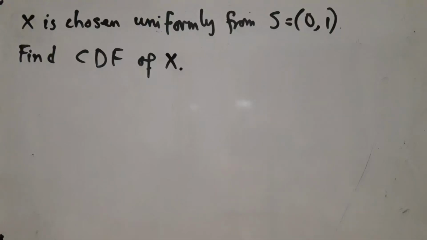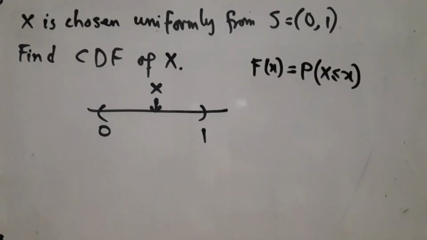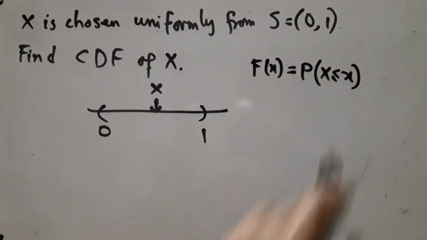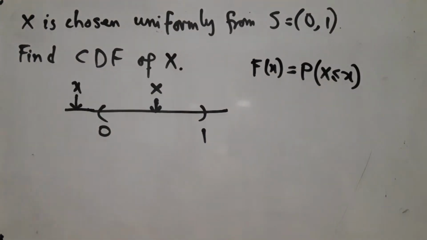Suppose x is chosen uniformly from S equal to 0 to 1, that is, the unit interval in R. We have to find the CDF of x. First, let's draw a picture. So intuitively, you are picking any point at random. What we have to find out is the CDF of x. That is, given any little x, what is the probability that capital X is less than or equal to little x. Now, if I take little x here, what is the chance that capital X will lie to its left? Obviously 0, because X must lie between 0 and 1.